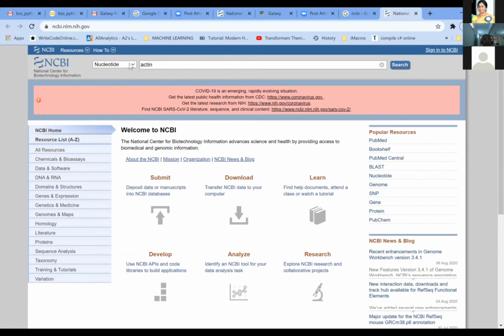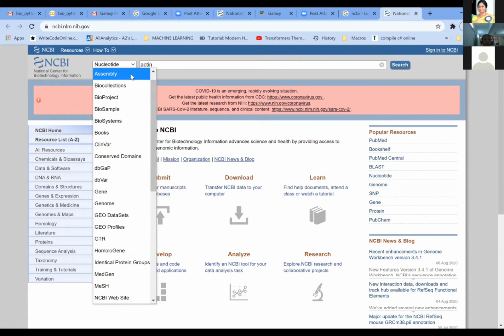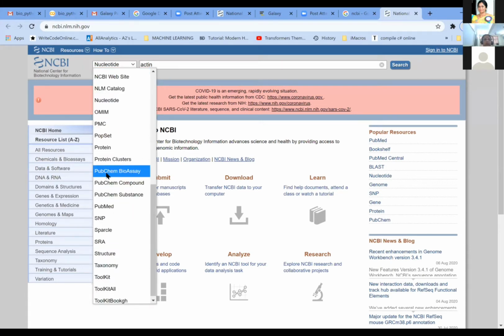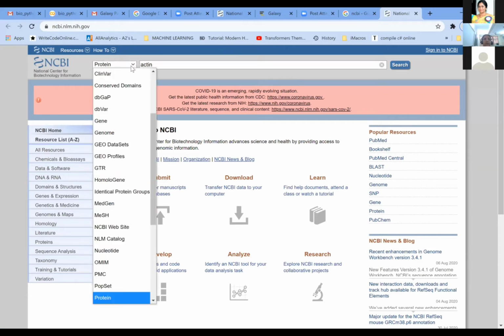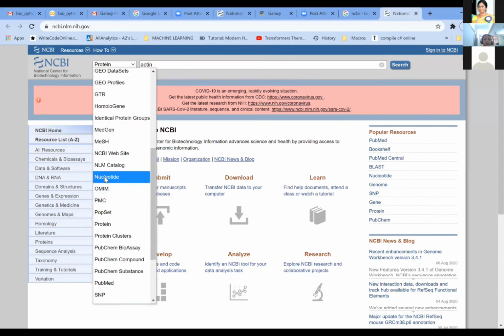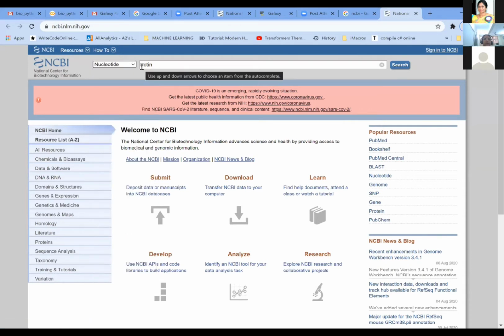If you want protein, then you click on this scroll bar once again, and you will see there is an option to check for protein. If you choose protein, you will get the proteins. But first let us see the nucleotides. Here I'm giving a simple example, actin. Then you click on the search button.